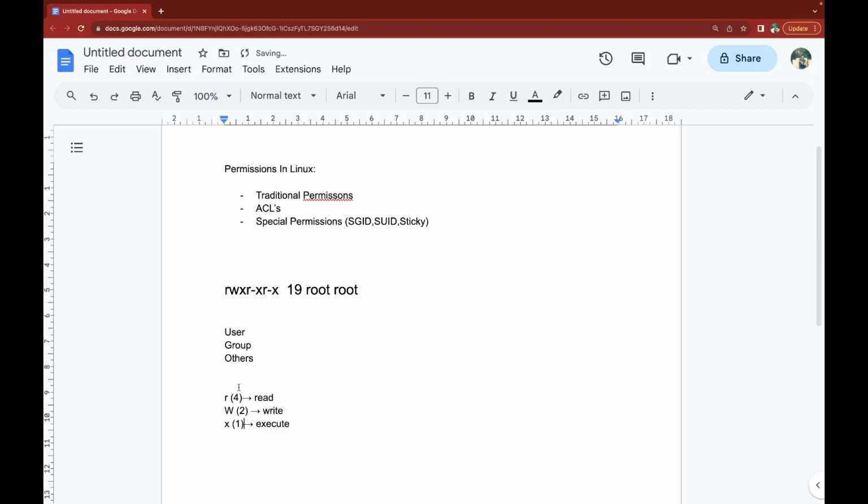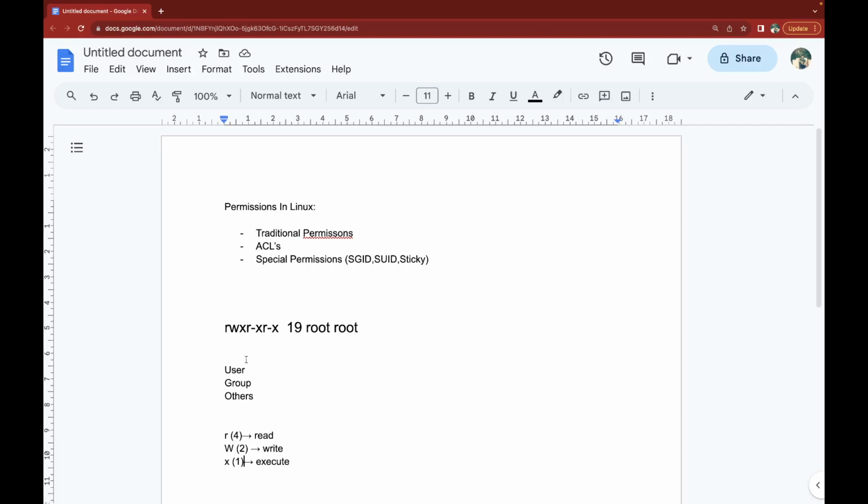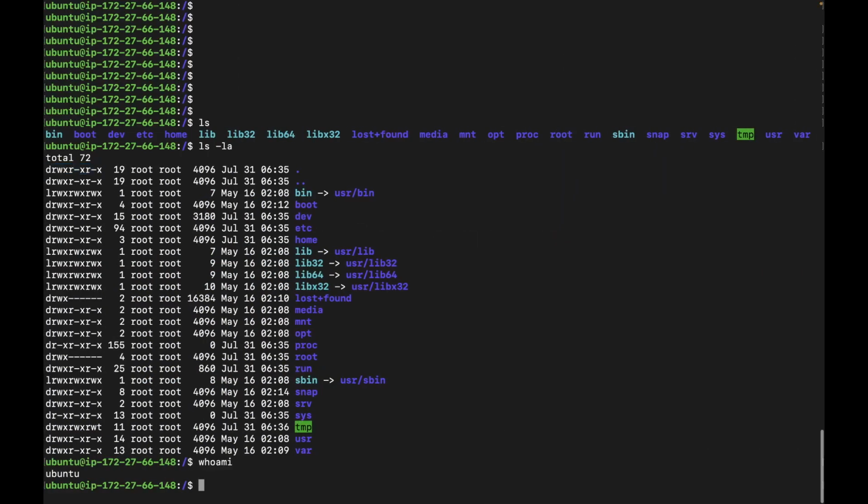I will explain this in some minutes, like what is this 4, 2, and 1. Now we will see how we can link these two things together. So let's jump to a practical.